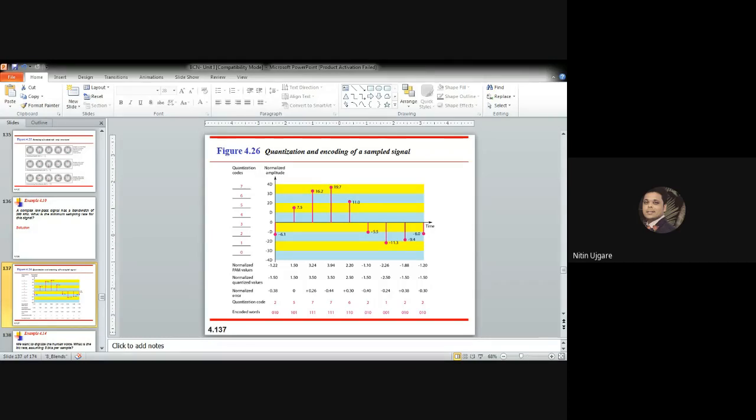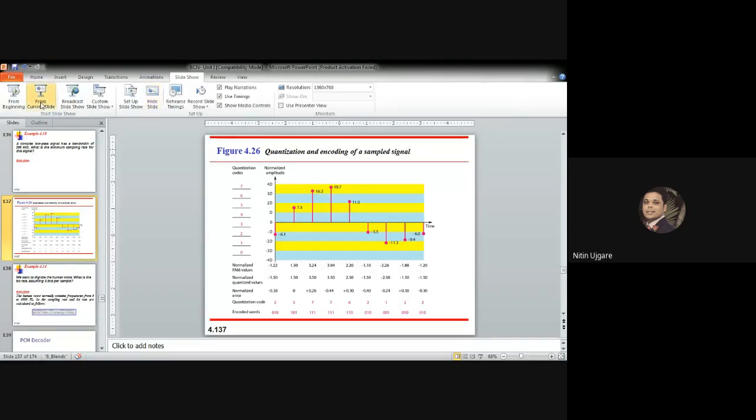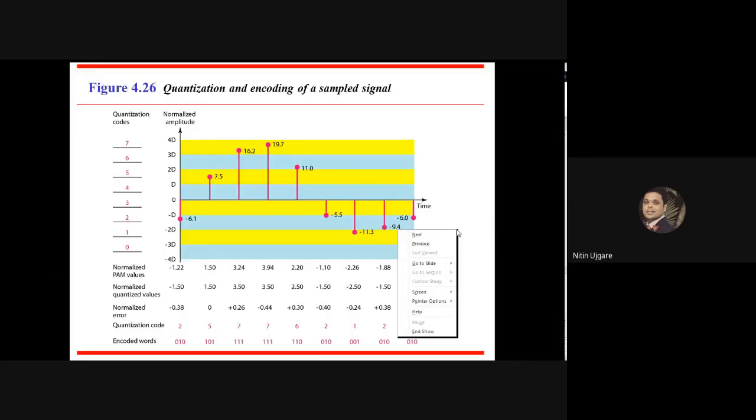Or you can call it a number of zones. Use the simple formula: n is equal to log base 2 of L. So we can just take this formula.